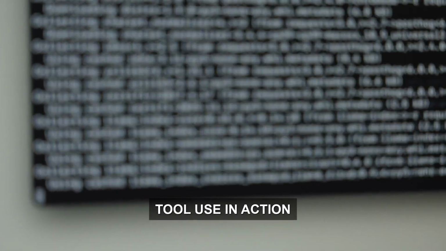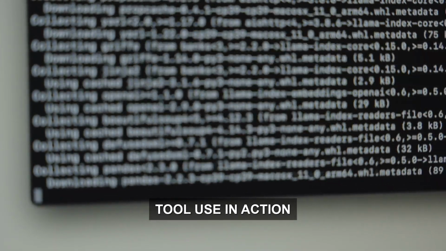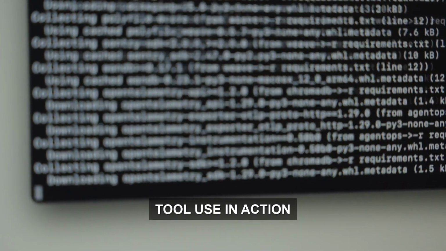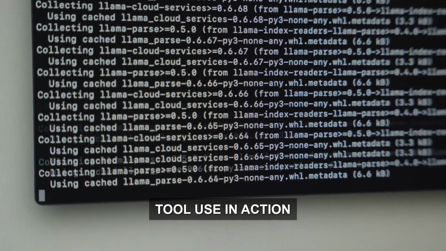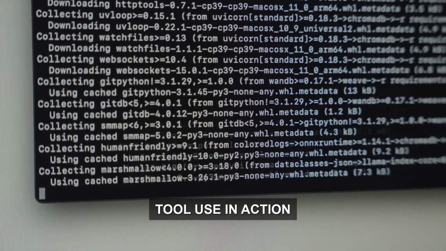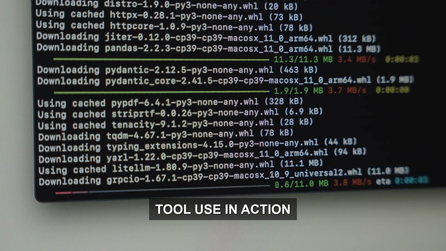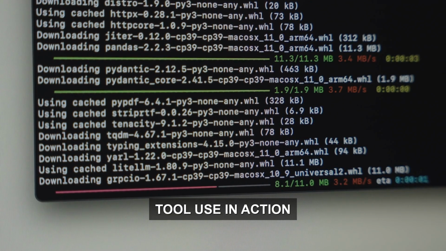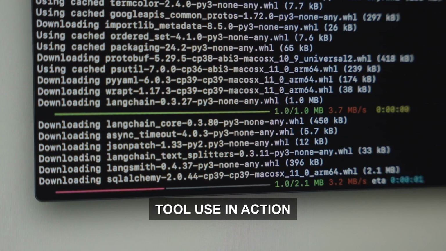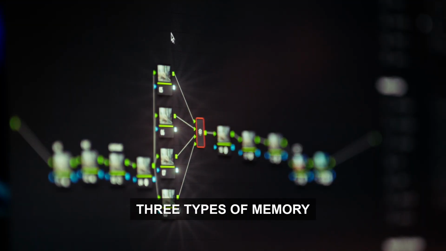What gives the loop its power is tool use. Agents do not just generate text. They call APIs, run web searches, read and write files, execute code in sandboxes, and interact with external services. Every tool call is a real side effect in the real world, and the agent must evaluate the result before deciding its next move.